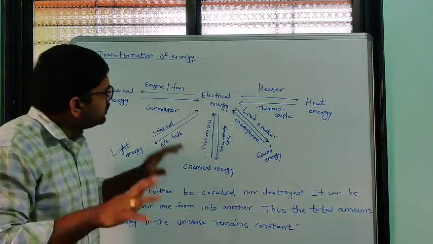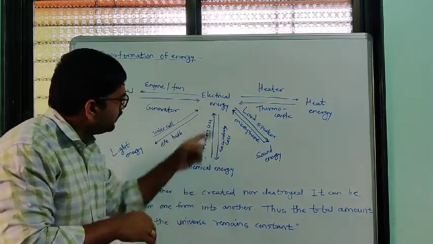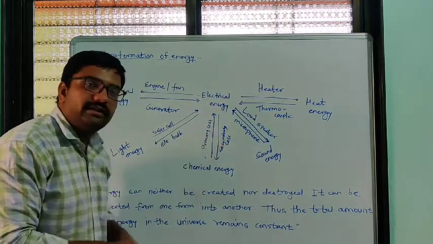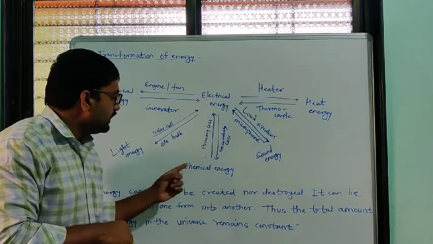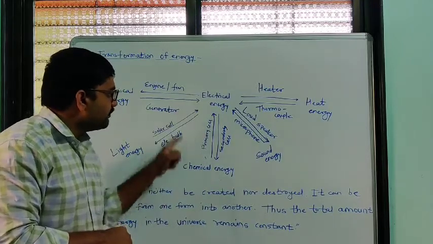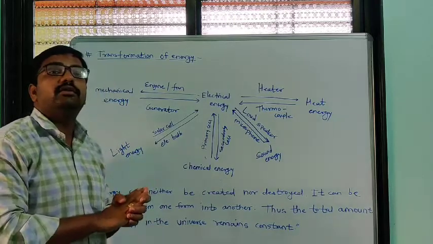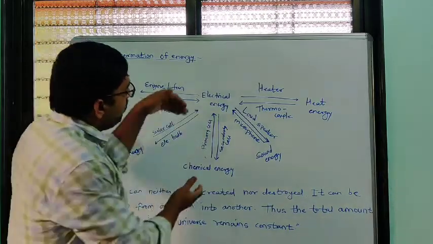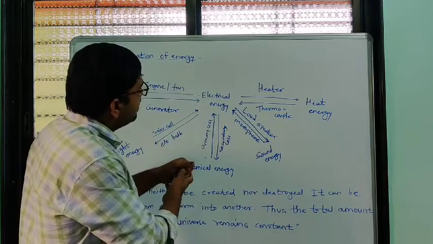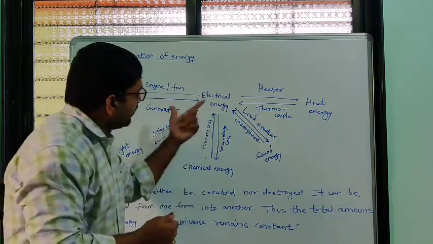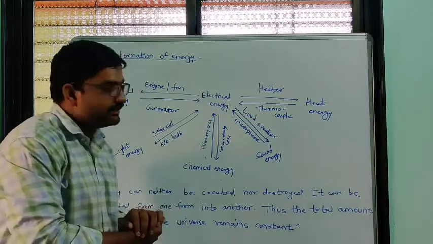You just have to remember this example: for electric energy to chemical energy we use a secondary cell, and to convert chemical energy into electrical energy we use a primary cell. So with primary and secondary cells we can convert chemical energy into electrical energy and electrical energy into chemical energy.